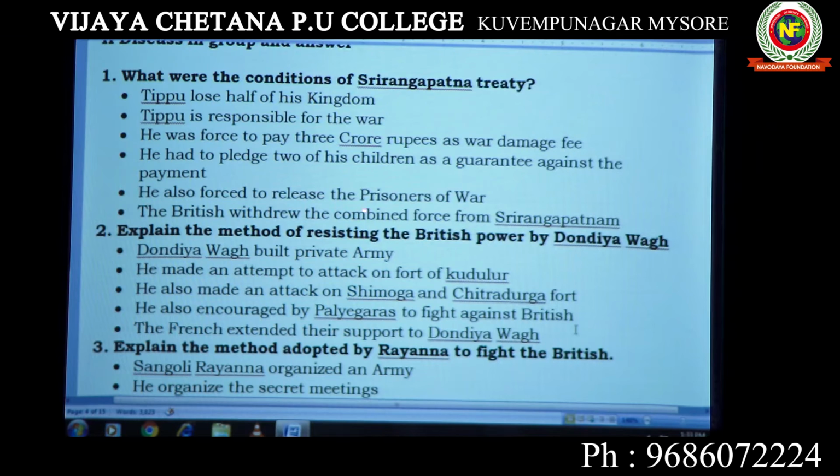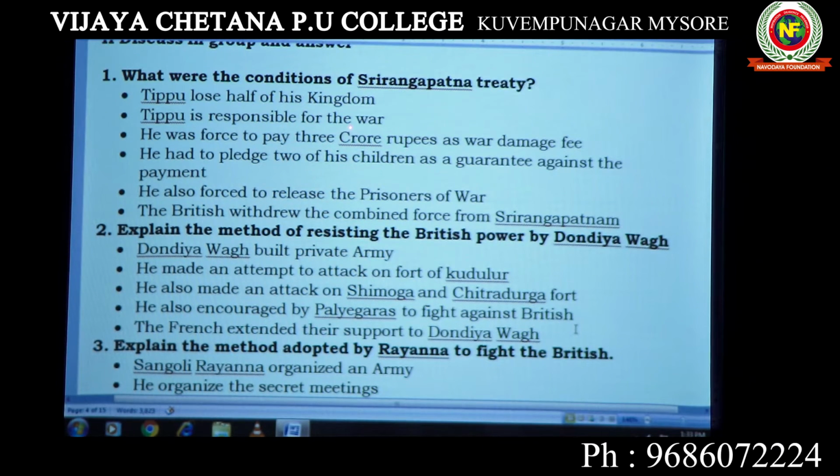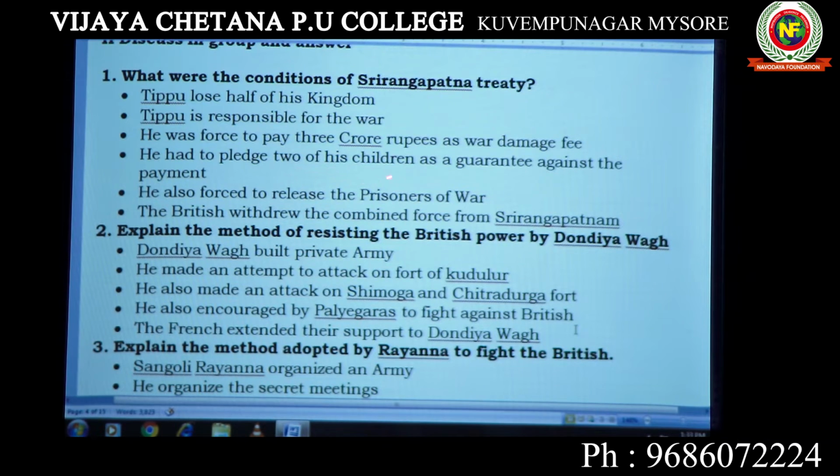He was also forced to release the prisoners of war, and the British withdrew the combined force from Srirangapatnam. So these are the various things to be written. The important things: he had to lose half of the territory, he was responsible for the war, and 3 crore; as he had no money, 2 of his children had to be pledged to the British. These are all the impacts you have to write. The points should be very small like this, and it will be very easy for you to write in the examination, and easy to keep in mind also.